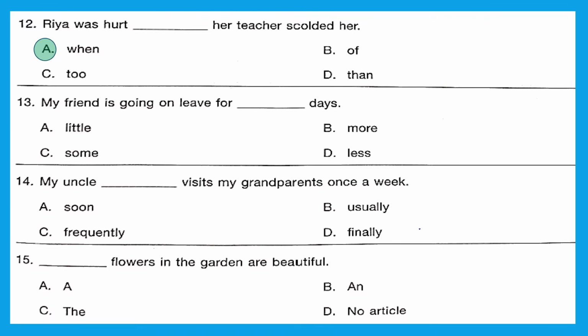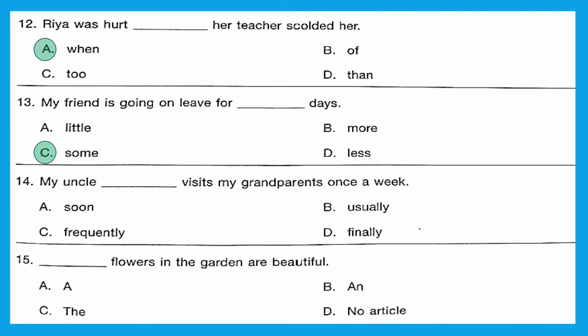Question 13. My friend is going on leave for dash days. Little? No. More days? No. Some days or less days. Here there is an ambiguity. So we are going to use some days over here. Option C is the right answer.